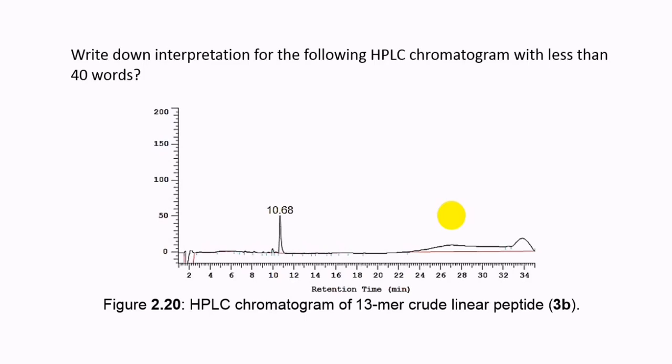The question is: write down an interpretation for the following HPLC chromatogram in less than 40 words. Please answer this question. The answer will be given next week, in the time of the lecture.